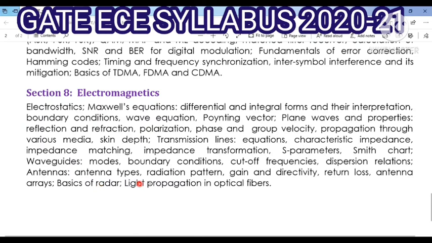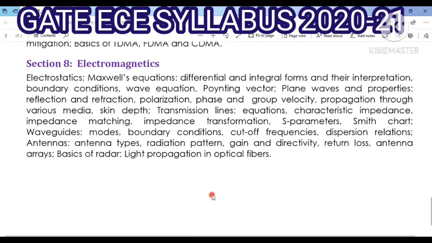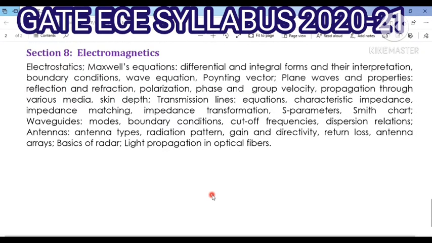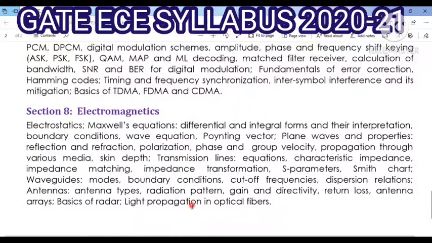So here antenna types, radiation pattern, gain and directivity, return loss, antenna arrays, basics of radar, light propagation in optical fibers. So these are the course contents under this subject, that is electromagnetics. Okay, so totally we have 8 different sections, especially for EC department.